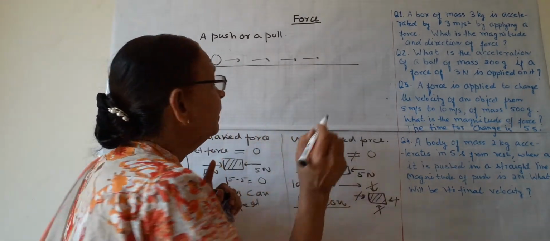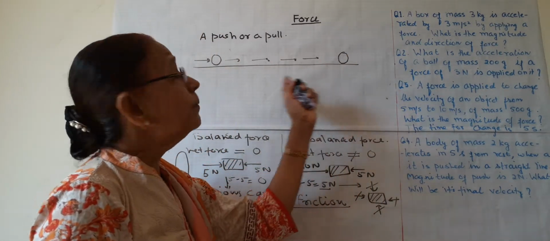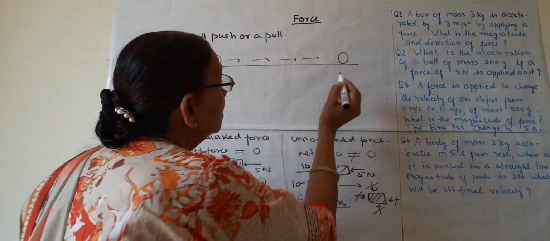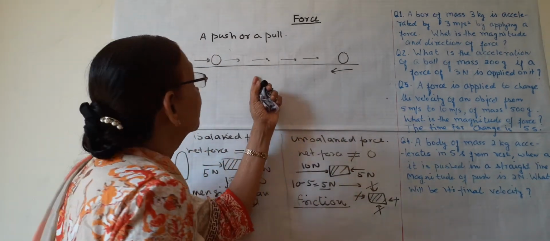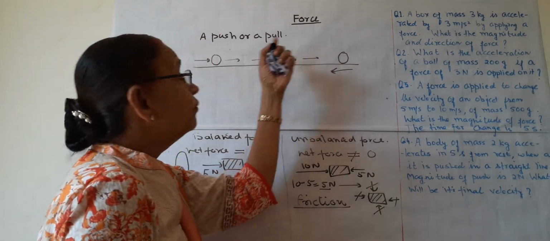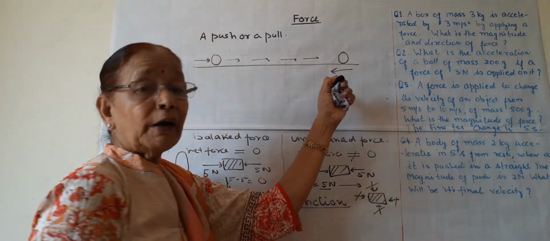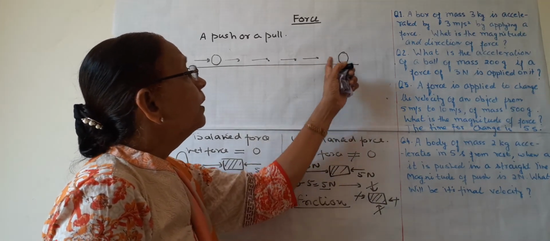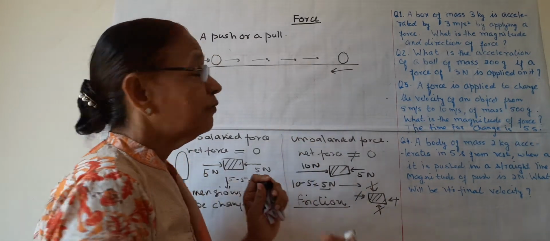Only one push is given and after some time this ball stops after going a certain distance. Why is it stopped? Because the force of friction, which is in the opposite direction, is an unbalanced force which acts on the moving ball and causes it to stop after some time. This is the force of friction between the ground and the ball. So this force of friction is an unbalanced force.